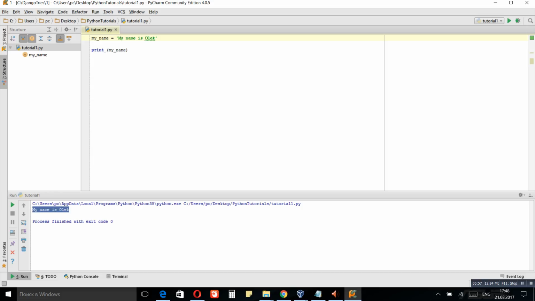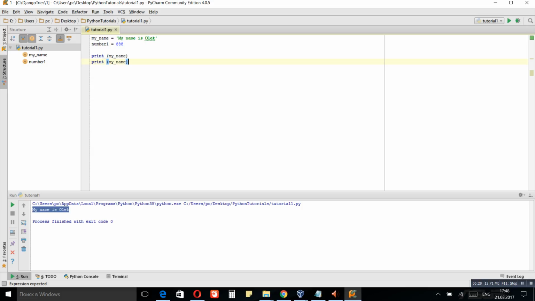You can assign anything to a variable. It can be a string, it can be a number, it can be a list, it can be a tuple. I will cover those in some later tutorials. So now we can just try assigning a numeric value. Let's say number 1 equals 888. And we want to output it to the screen the same way as we did with my name.